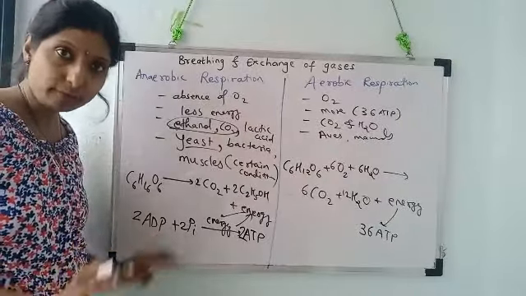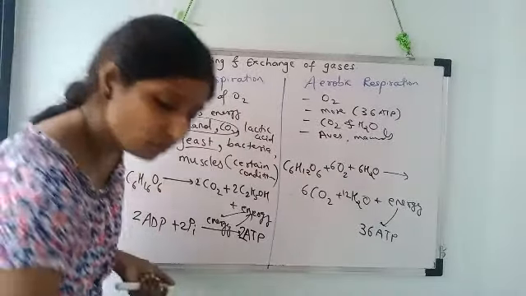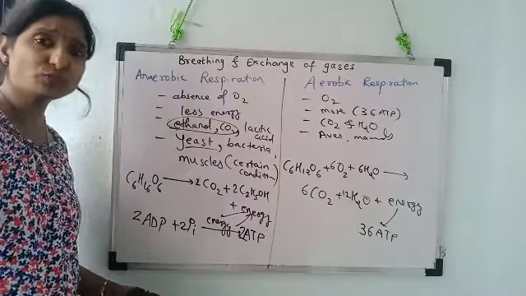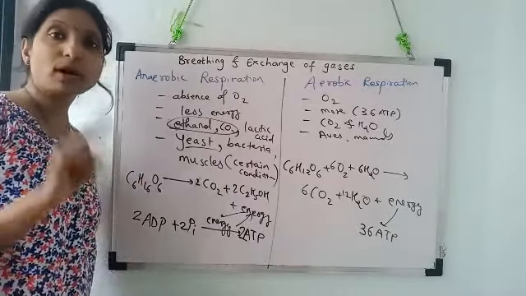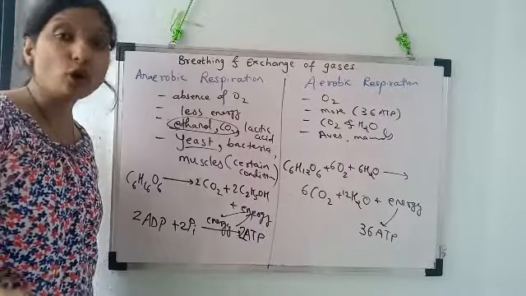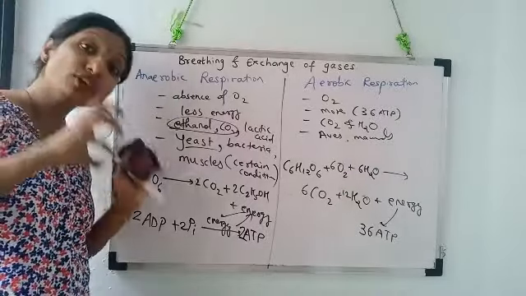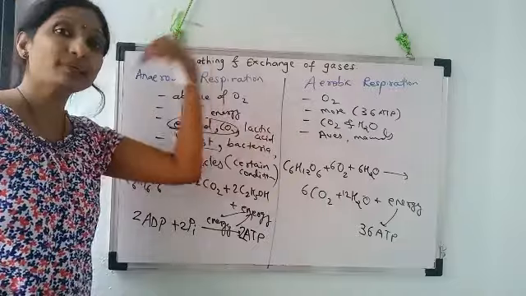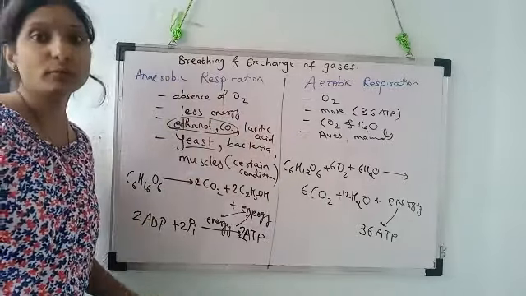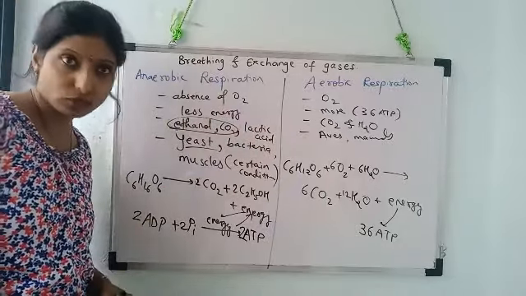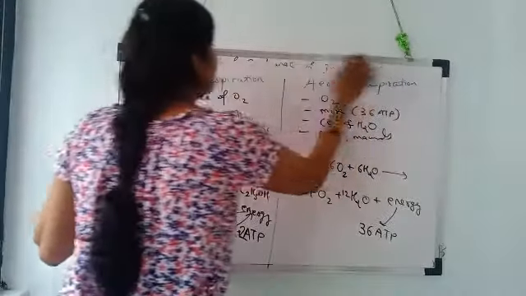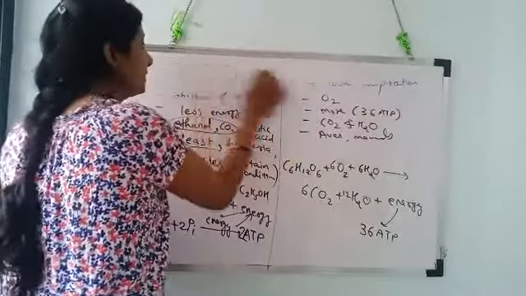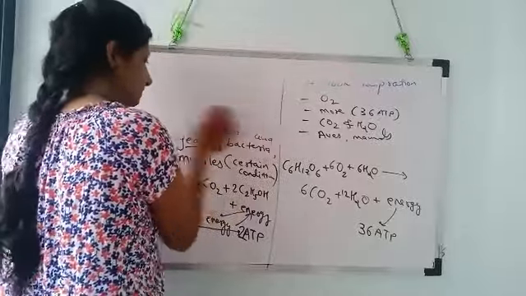Understood? Okay. So, before studying the process of respiration in detail, the process of energy production in detail, we need to know about the respiratory organs, because only through the respiratory organs can oxygen be taken in, and then aerobic cellular respiration can be performed. Understood? So first we will study respiratory organs in animals.